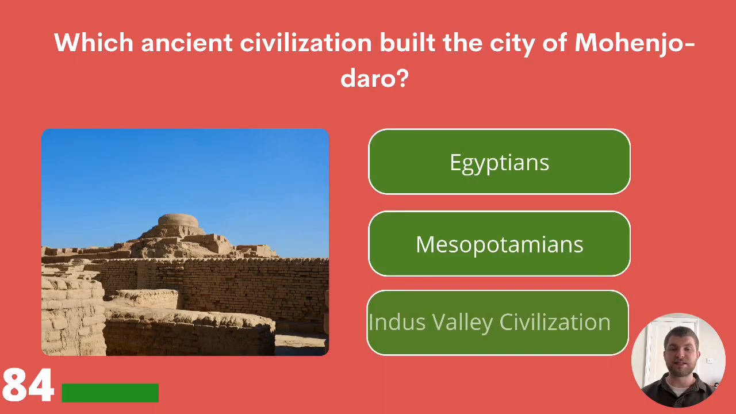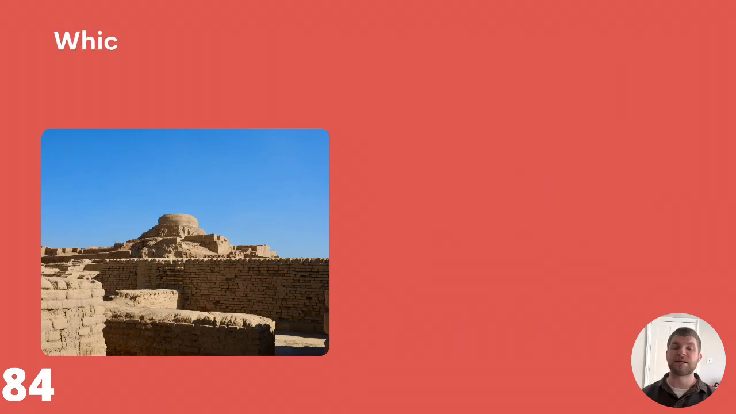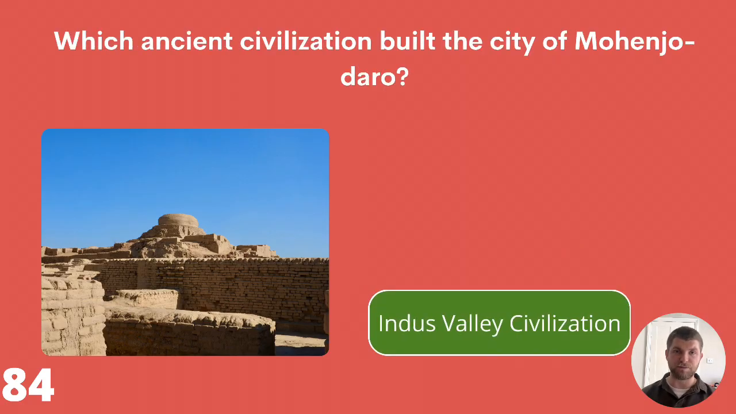Which ancient civilization built the city of Mohenjo-Daro? Egyptians, Mesopotamians, or Indus Valley civilization? The correct answer is Indus Valley civilization.